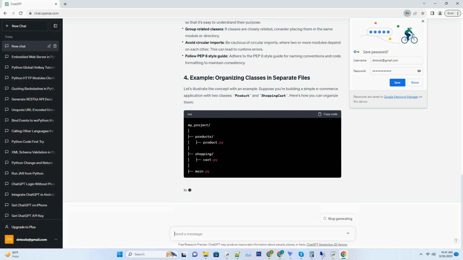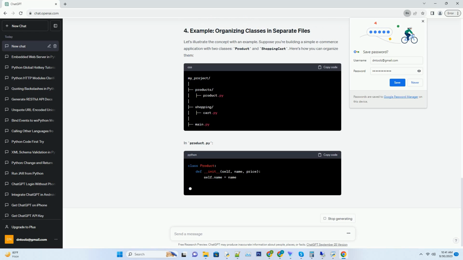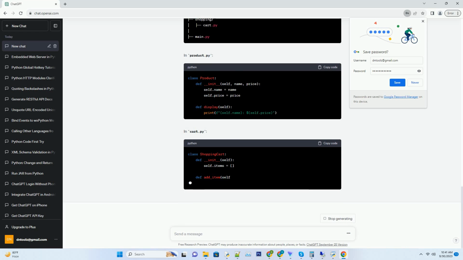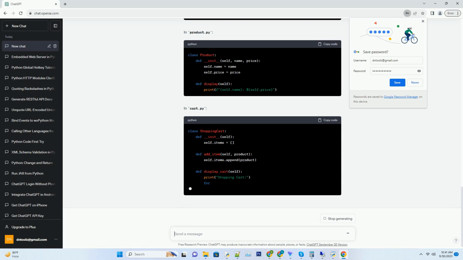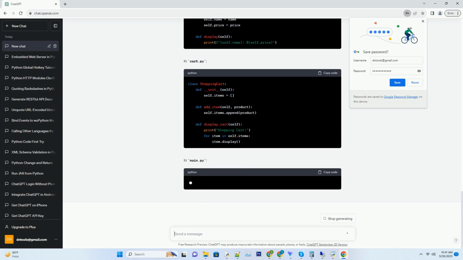To create separate files for classes, follow these steps. Create a .py file for each class you want to define. Define your class in the corresponding file. Each class should have its own file, and the file name should match the class name, with the .py extension. You can organize these files within directories and subdirectories as needed for your project's structure.